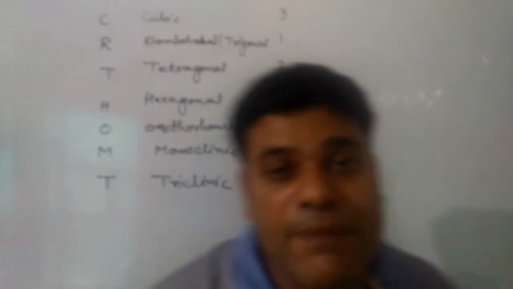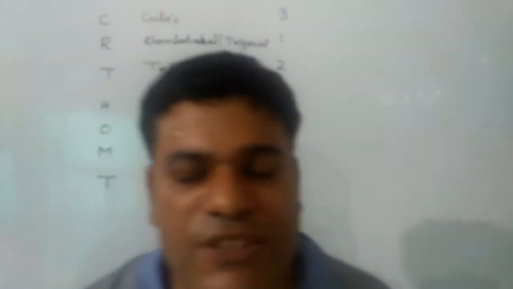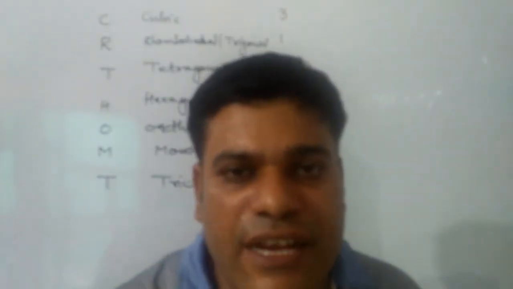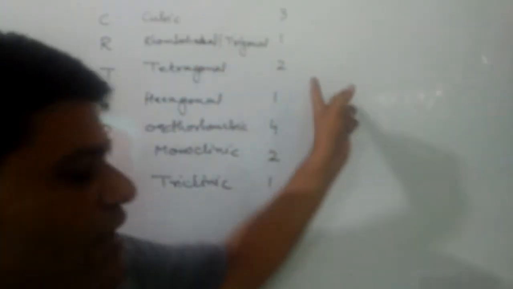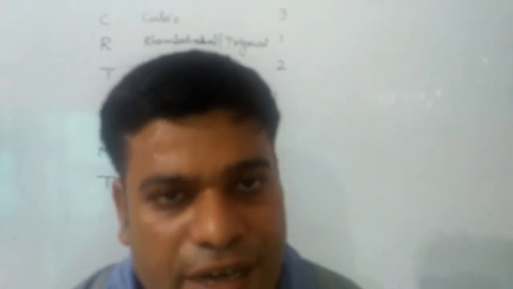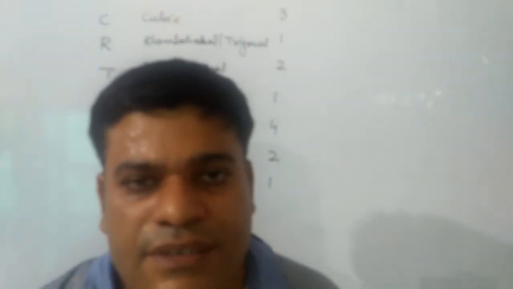For cubic there will be 3 lattices: simple, body centered and face centered. For rhombohedral there will be 1: simple. For tetragonal there will be 2: simple and body centered. For hexagonal there will be 1: simple. For orthorhombic there will be 4: simple, body centered, face centered and end face centered. For monoclinic there will be 2: simple and end face centered. And for triclinic there will be 1, and that is simple.